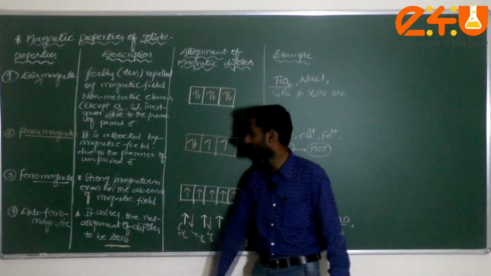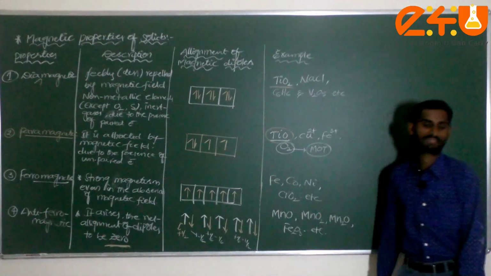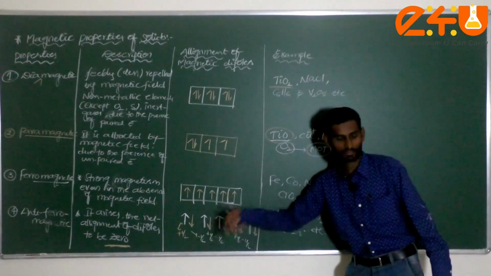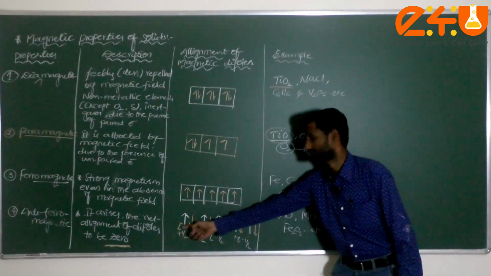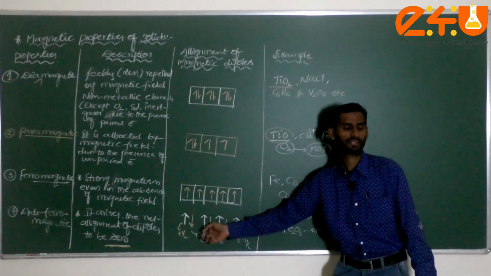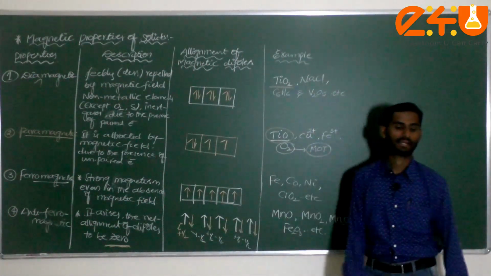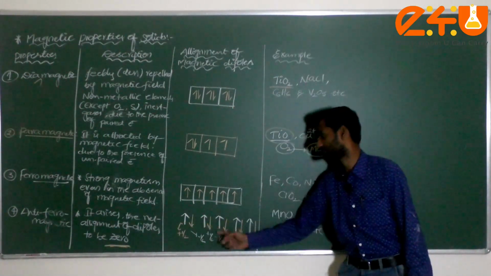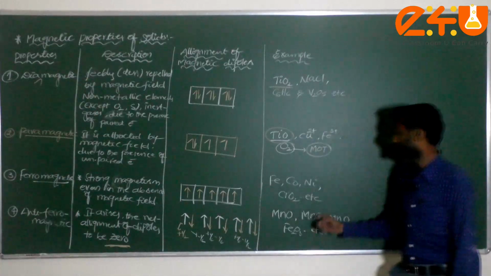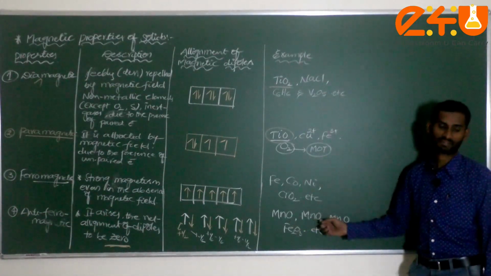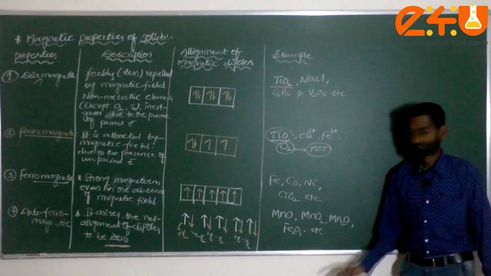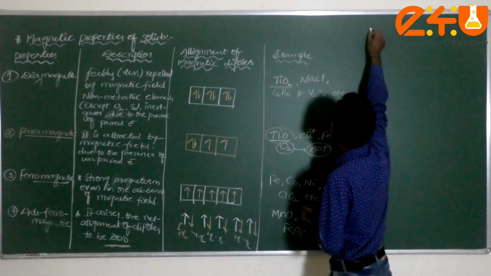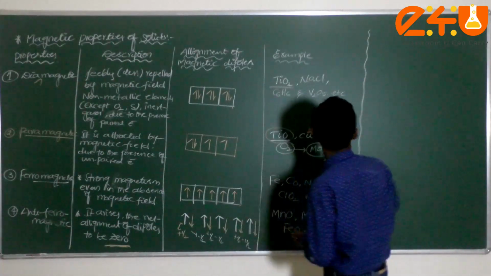This is what I said, dear student. It arises that the net alignment of dipoles is 0. This is the net dipole. Due to the presence of the alignment of the magnetic dipoles being the same and opposite in direction, what will happen, dear student? Everything becomes cancelled. Plus and minus, everything cancels. Finally it's 0. Examples for this are manganese oxide, dioxide, Mn2O, and Fe2O3, ferric oxide. Am I correct?